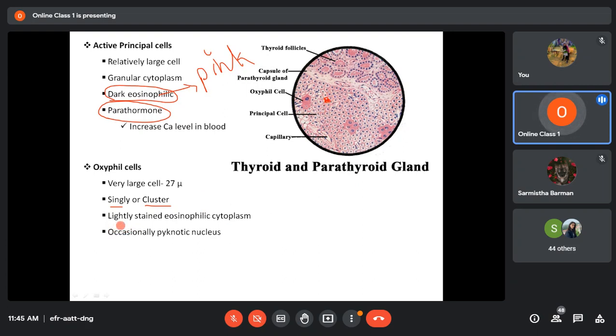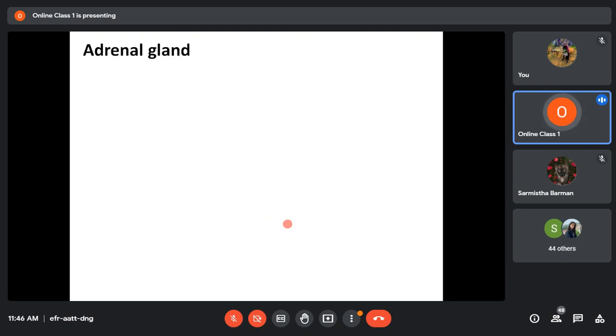And they will have a lightly stained eosinophilic cytoplasm and occasionally a pycnotic nucleus. Pycnotic nucleus means a degrading nucleus. They may occasionally have degrading nuclei.